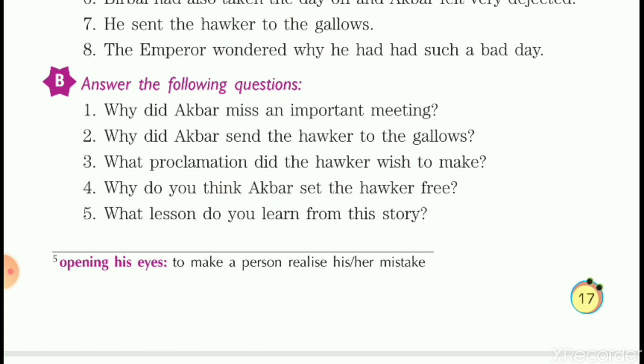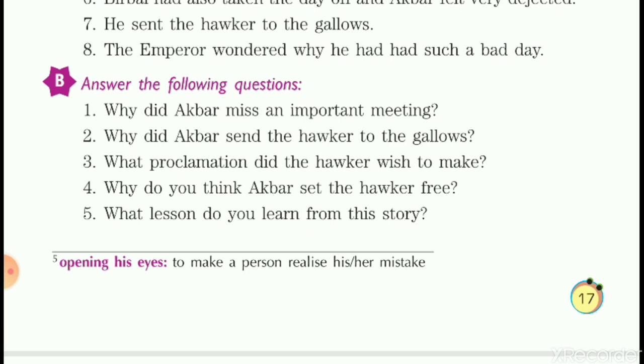I think Akbar set the hawker free because he must have realized that the hawker was an innocent person, not at all responsible for his bad day. Now, students, when Akbar came to know about the proclamation that the hawker wanted to make, he realized that if I consider the hawker's face unlucky, the same way the hawker is also considering my face unlucky. So I am punishing him without any reason.